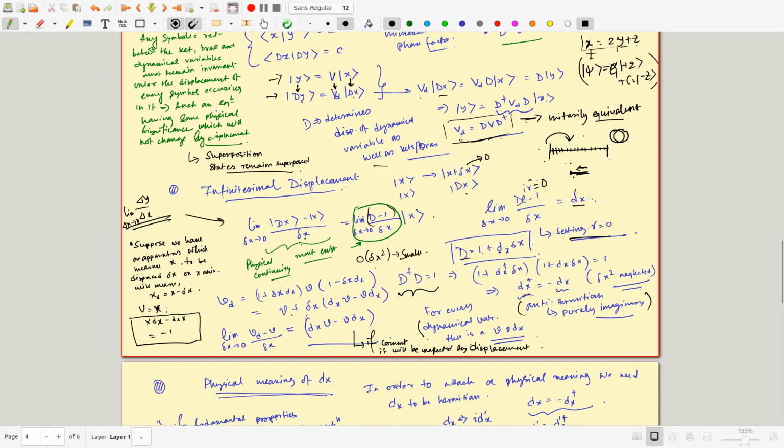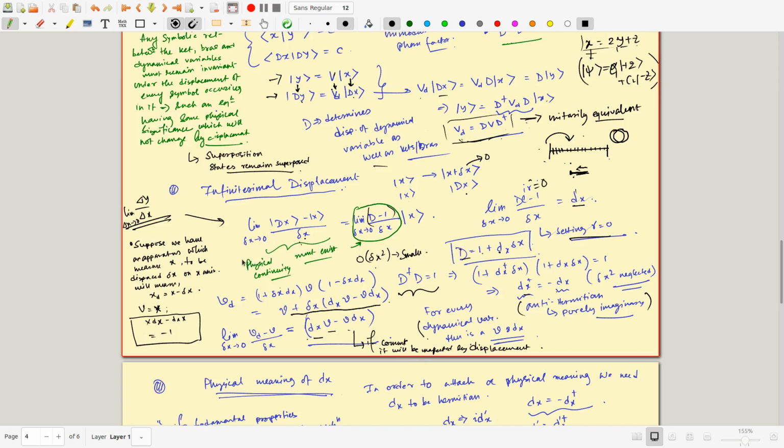So when I do that, I obtain this, and then if I construct this kind of a structure, what Vd minus V by del x tells you, I get something called dxv minus v dx. Now notice dx is an operator, v is an operator, both of them you can think of as matrices in the Hilbert space. So we find a relation like that which tells me the difference between Vd and V. Now we want to make sense of this idea.